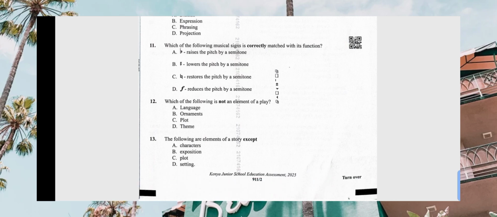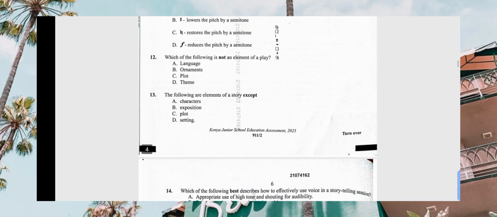Which of the following musical signs is correctly matched with its function? Musical signs. B is flat lowers, sharp raises by a half. Then the next C is accidental, restores the pitch by a semitone. Then F, that one is for forte, reduces the pitch by the semitone. So the correct accidental is C, restores the pitch by the semitone, which is raised or flattened.